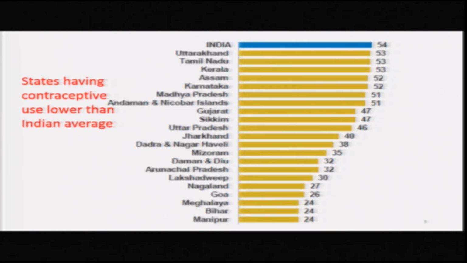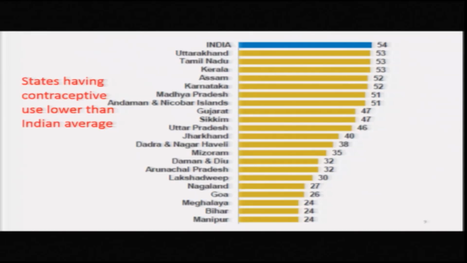And here is the list of states which have contraceptive use lower than the national average. And the state which has the lowest use of contraceptive methods is Manipur 24, Bihar 24. Manipur is a small state, but it is worrying that a large state like Bihar has such a low contraceptive prevalence, 24. Something has to be done.